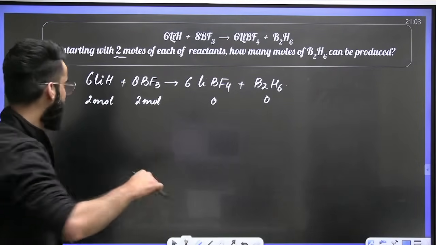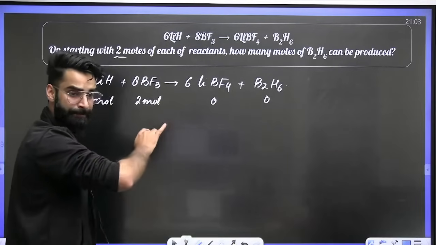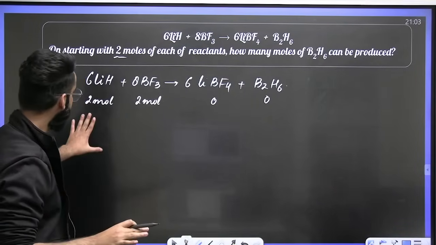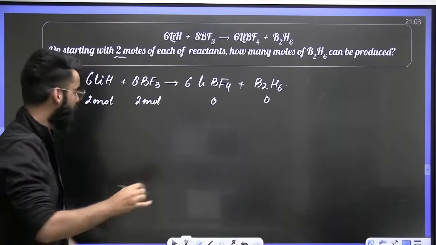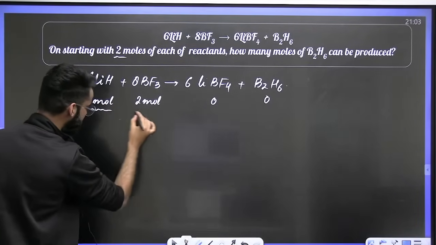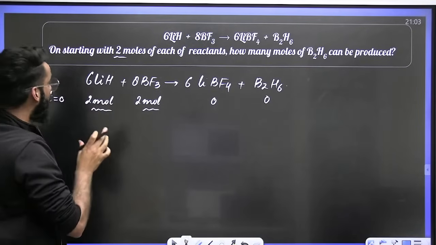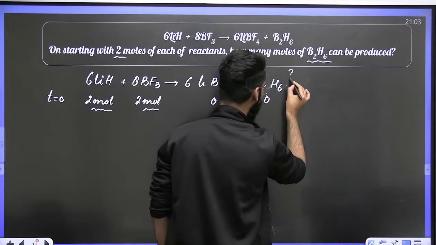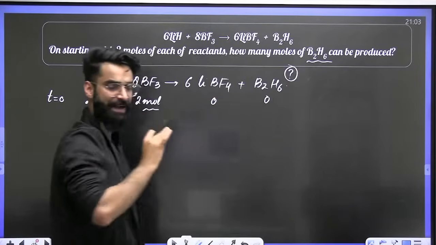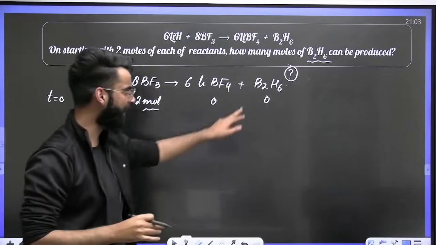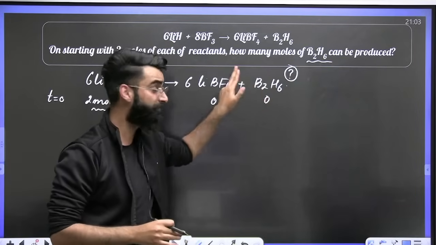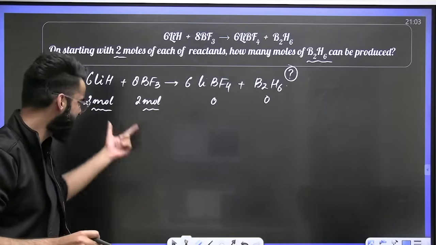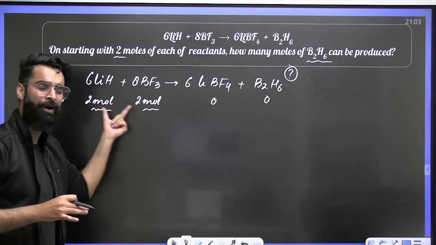Let me continue. Alright, so basically, as far as this particular question is concerned, it is a similar question. We are given the reaction. We are given the amounts of all the reactants. We are supposed to calculate the moles of B2H6 which would have got formed at the end of the reaction, when the reaction would have got completed.